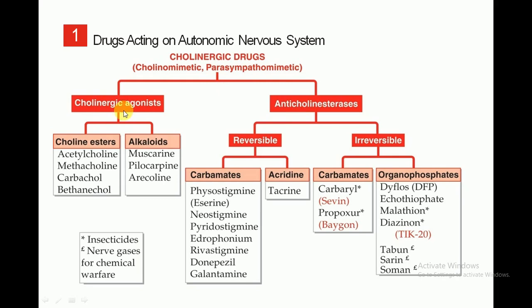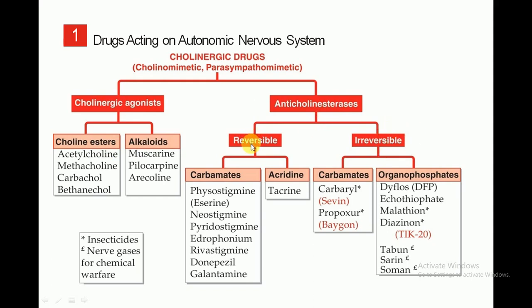The first one is cholinergic agonists and the second one is anticholinergics. Further, the cholinergic agonists are divided into two groups: one is choline esters and the second one is alkaloids, while the anticholinergics are further classified into two categories.